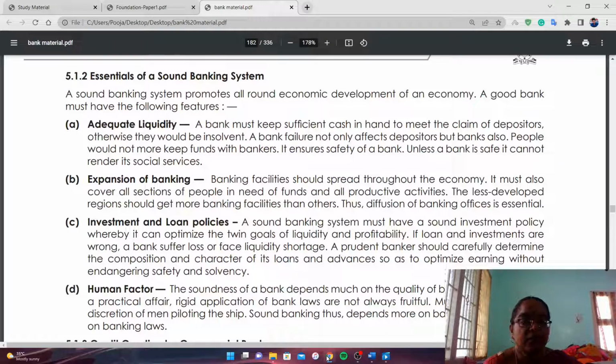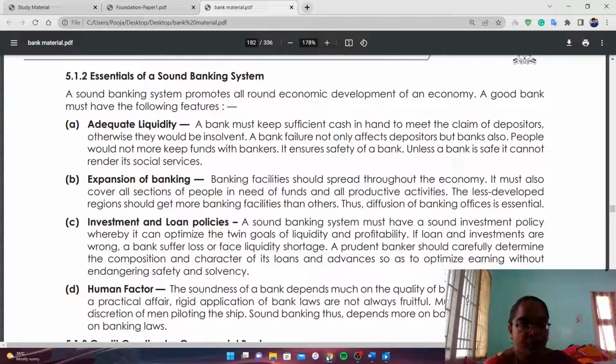Good day to all. In this video, we are going to see about essentials of banking system, credit creation and functions of central bank, that is Reserve Bank of India. Let us enter into the subject. What are the essentials of sound banking system?